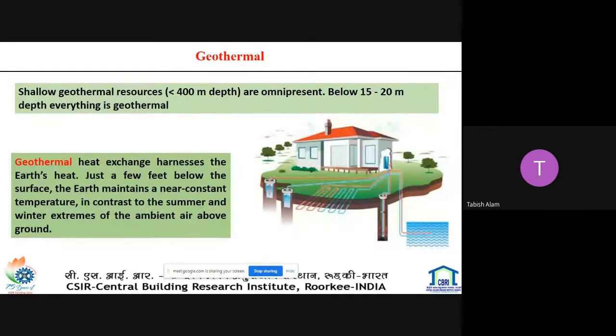The other is geothermal. How can we implement geothermal in the building? A geothermal heating and cooling system provides space conditioning, heating, cooling, and humidity control. They may also provide water heating, either to supplement or replace the conventional water heater. A geothermal heating and cooling system works by moving heat rather than by converting chemical energy to heat.